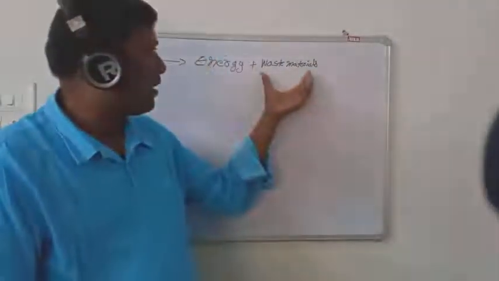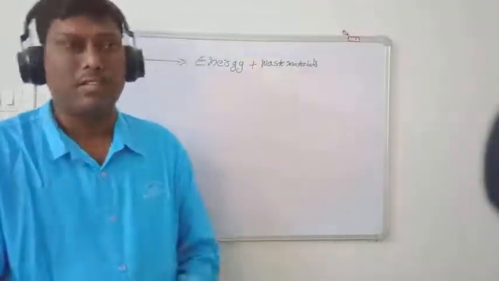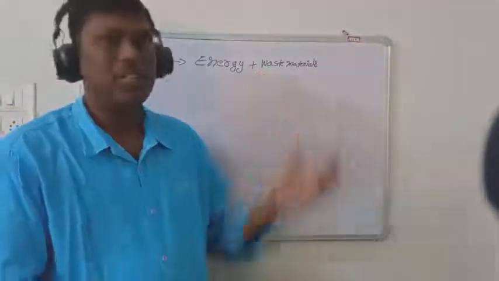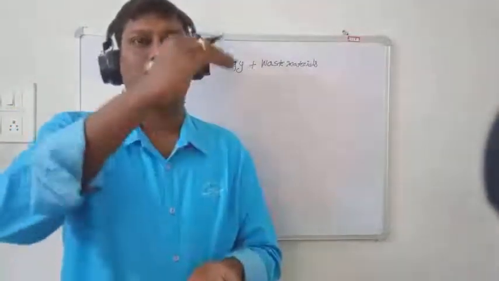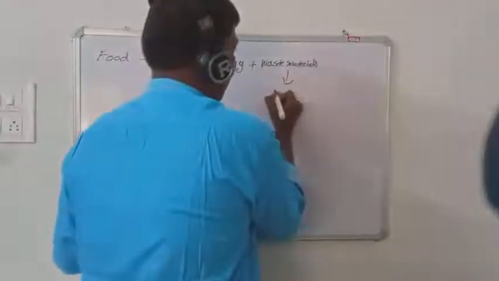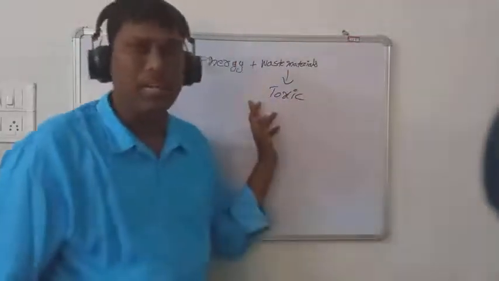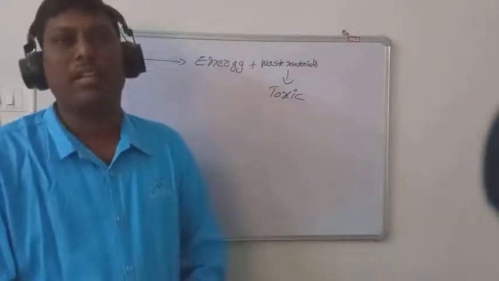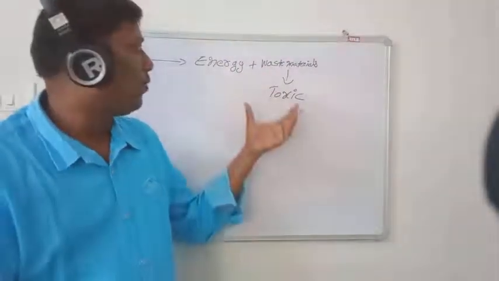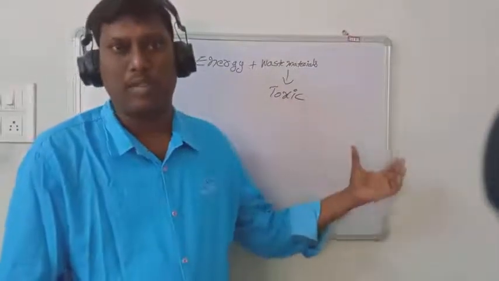Similarly, as these are waste materials, our body must send them outside. Otherwise, all the waste materials will accumulate in our body, and finally they will become toxic. They will become poisonous and ultimately it will lead to the death of a person. So to overcome this problem, our body develops a special kind of system to send the waste materials outside.